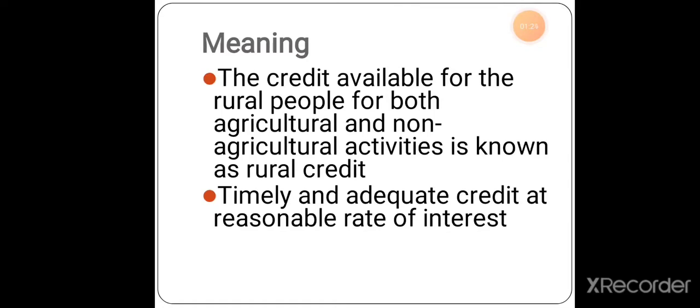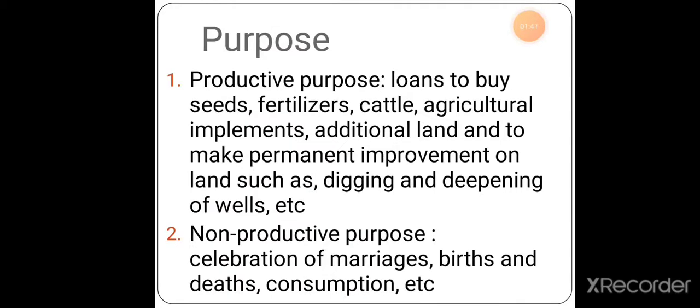And what happens? Timely and adequate credit at a reasonable rate of interest is the main aim of rural credit, so that the rural people, the village area people, get credit at a lower rate of interest. So what is the purpose? There are two kinds of purpose under rural credit.